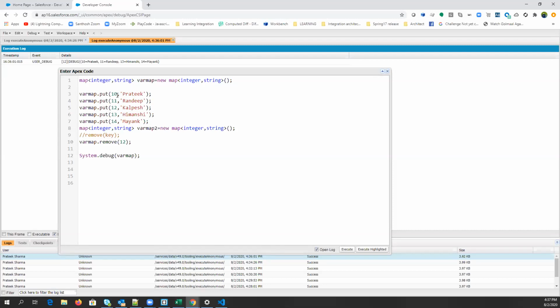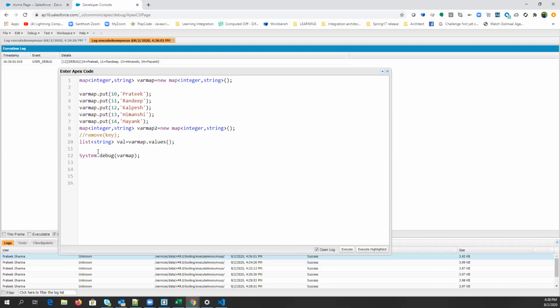Now we have the next method called values. Like keySet, we have another method called values. Values collects all the values in a list collection. Let's store it in a list of String.